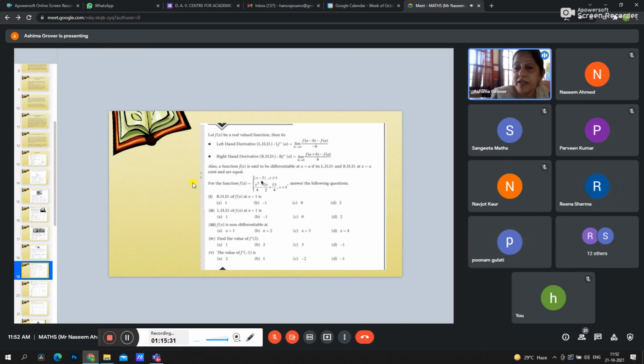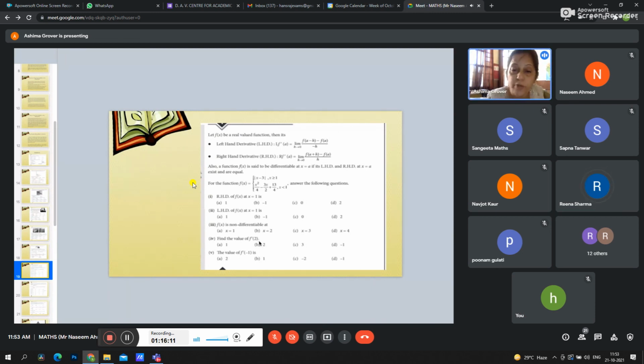No, because here mod of x minus 3 is for x greater than equal to 1. It is not differentiable at x equal to 3. Because if you put that equal to 0, it is not differentiable. For less than 3, it will be minus of x minus 3. And when x is equal to 3, it will be 1 and minus 1. We will have left hand derivative and right hand derivative with two different values. But at 1, both the right and left sides give the same answer, but not at 3.